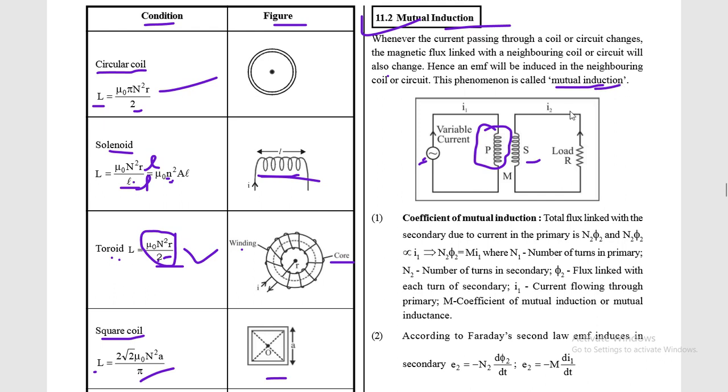Let me repeat the statement. If you change current in the first coil, there is induced EMF in the second coil. So this phenomenon is known as mutual induction. Since there is induced EMF, there may be induced current in this circuit. So you can say in a simple statement, whenever there is variable current flowing in one of the coils, then there is induced EMF, and if the circuit is closed, there is induced current in the neighboring coil. This phenomenon is known as mutual induction.